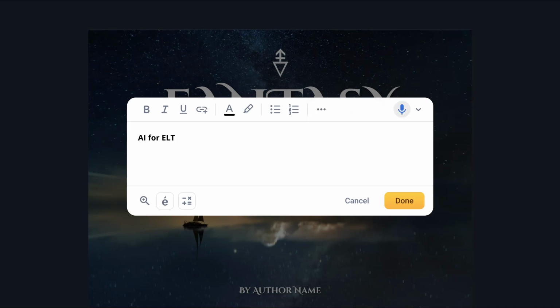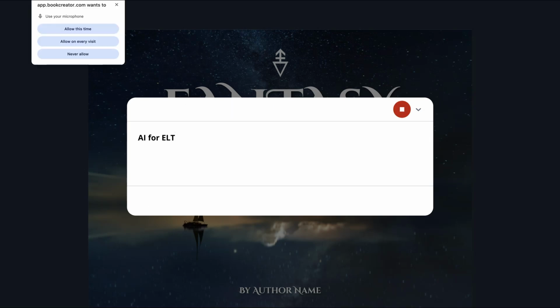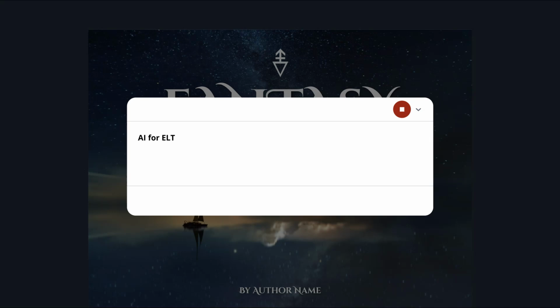All right, so let me start recording. Click on the record, and then notice you get a pop-up. And the pop-up will say all the time. Notice it's from Book Creator. Allow on every visit, never allowed. So I'm going to leave it with allow on every visit.